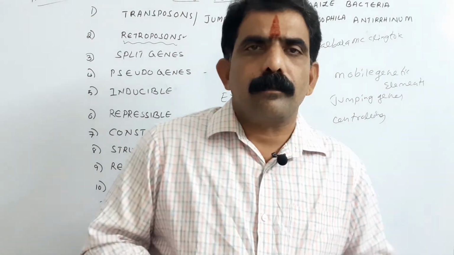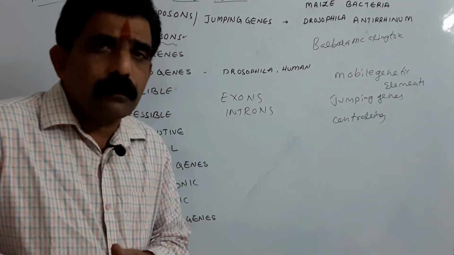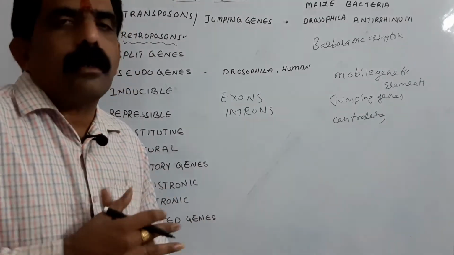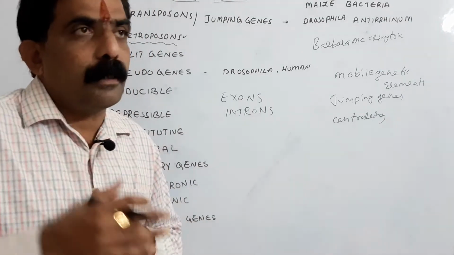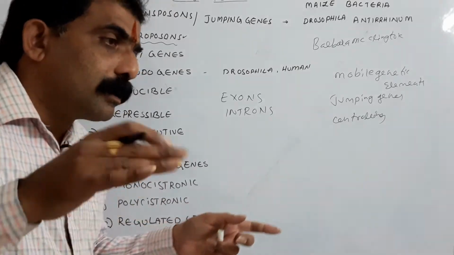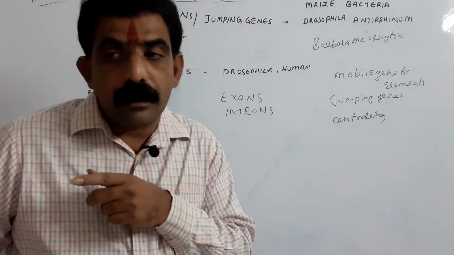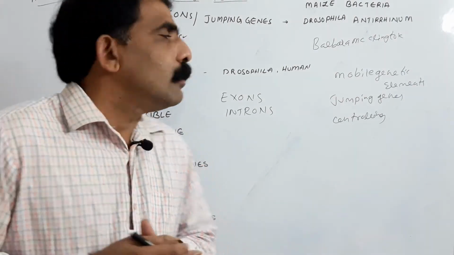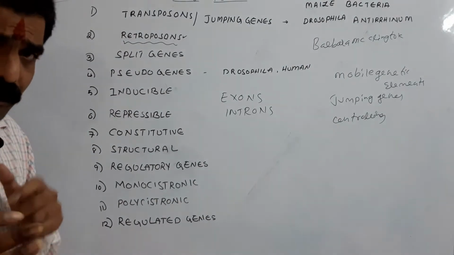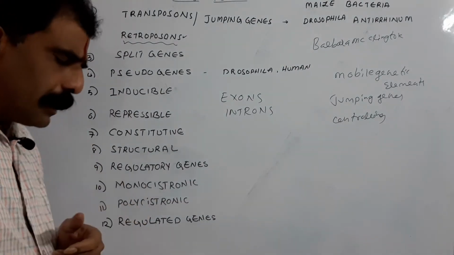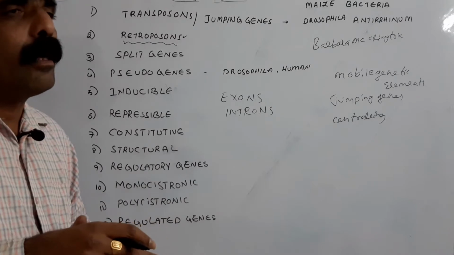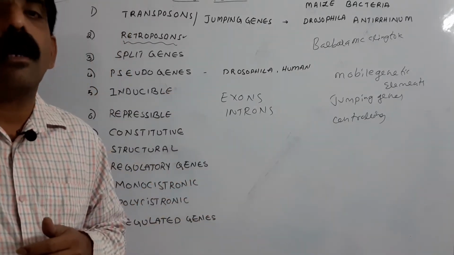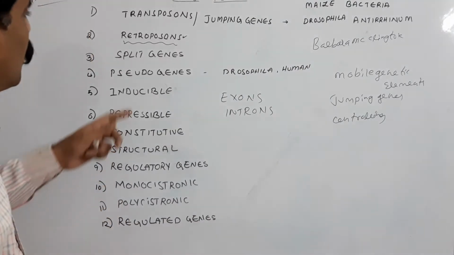There is a process. What is the process? Splicing. Splicing is a process through which introns are removed from the hnRNA, resulting in the formation of mature RNA. hnRNA consists of both introns and exons, whereas the mature RNA consists of only exons because introns are removed through the process known as splicing. So such genes in which the continuity of expressing sequences is interrupted by the presence of non-expressing sequences are said to be split genes.